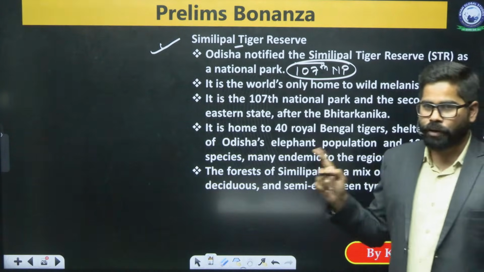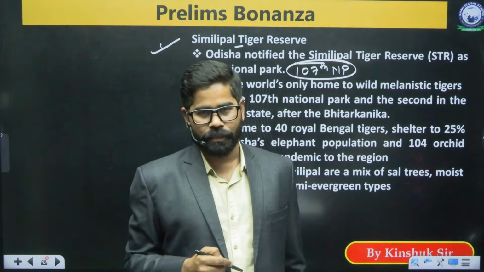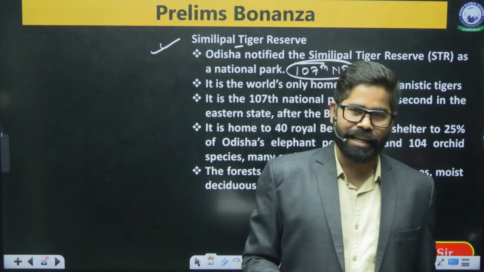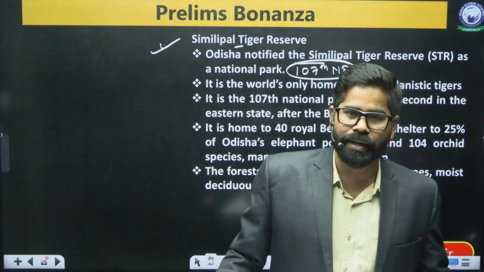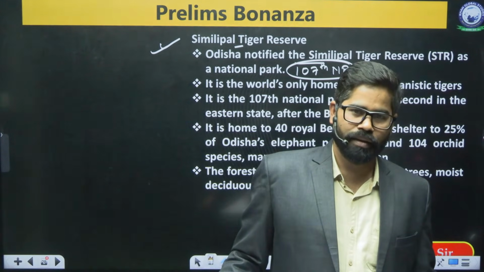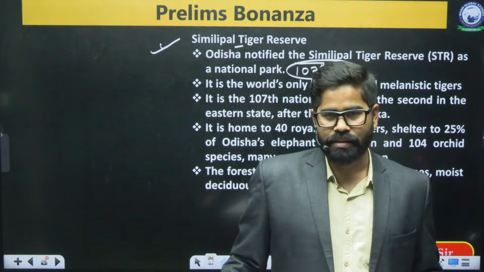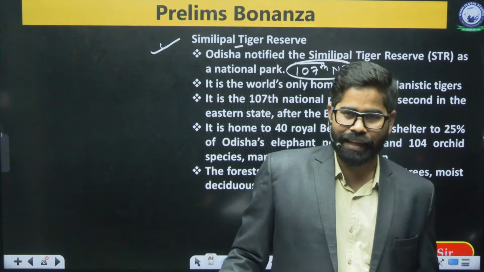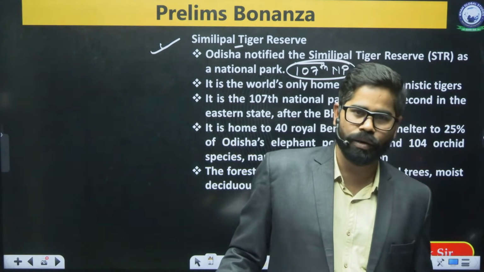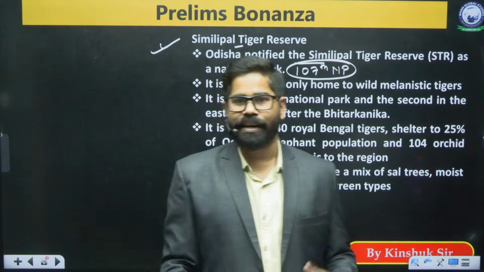For a very long period of time, Simlipal was being considered as a national park, but in actual, it was not officially notified as a national park. Because due to some errors and some mistakes, the official publication of this in the Gazette as a national park was not completed. So now Simlipal is officially a national park.